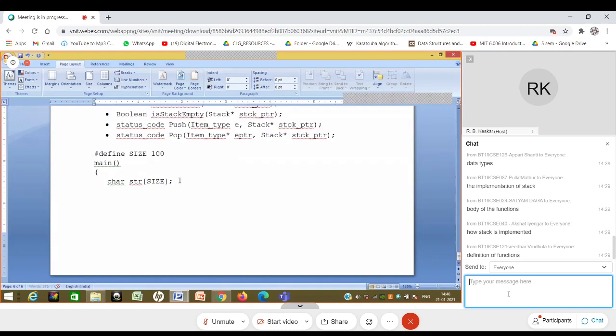Let's say I am reading this string, so I will say scanf with the format specifier and str. The user is giving some string for me, and my job is to reverse the string. We have already done that.